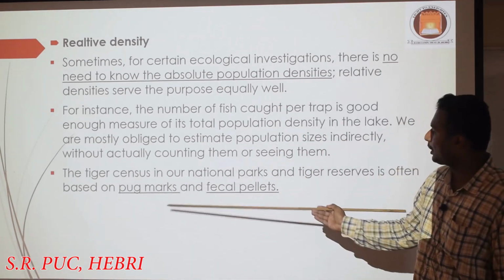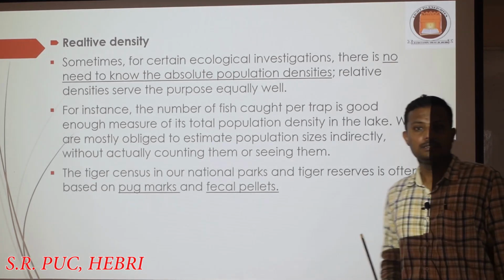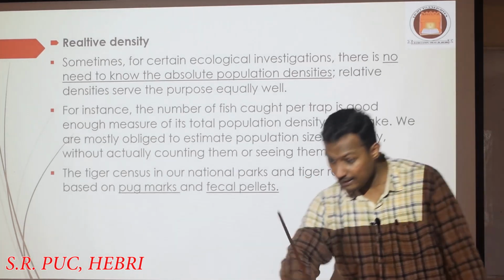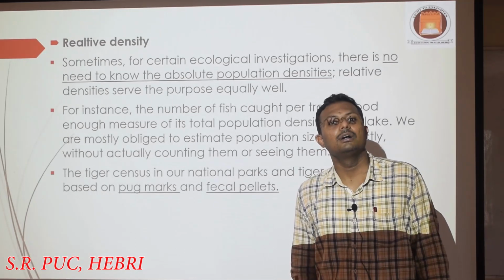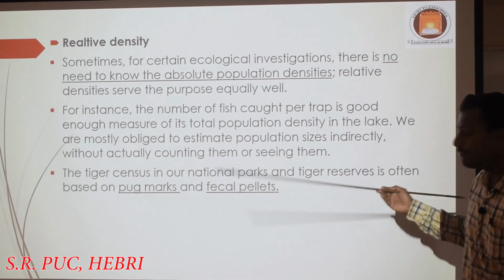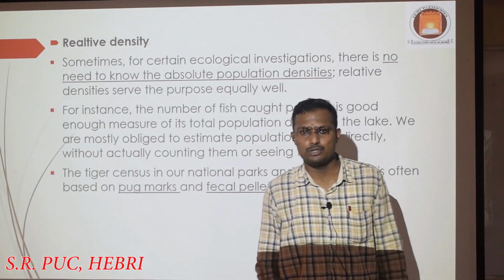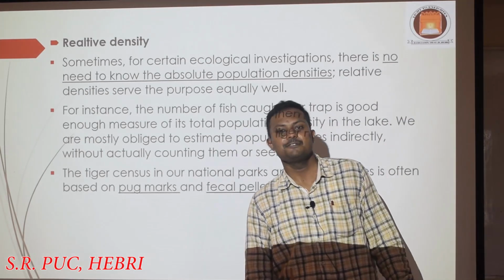So we will take into account the pug marks or fecal pellets. Fecal pellets means the excretory material. So based on that, pug marks ಎಲ್ಲೆಲ್ಲಿ ಎಷ್ಟೆಷ್ಟಿದೆ, based on that relative density of that population in that area can be calculated. Similarly, fecal pellets, ಎಷ್ಟು frequently fecal pellets ಸಿಕ್ಕಿದೆ ಆ geographical area ದಲ್ಲಿ ಅನ್ನೋದರ ಮೇಲೆ ಕೂಡ we will calculate the relative density of that particular species.